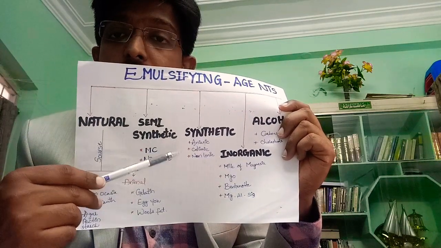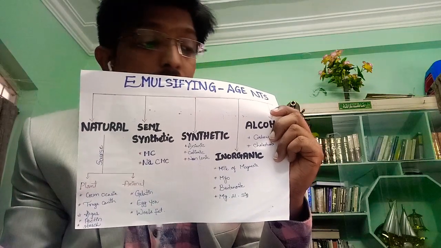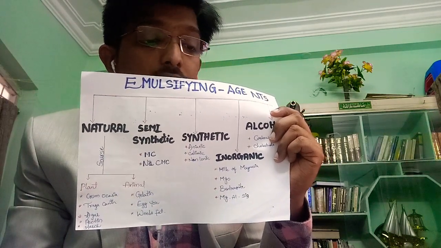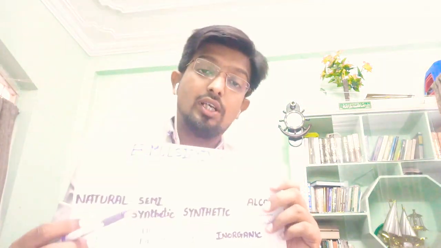In synthetic, you have anionic, cationic and non-ionic. In inorganic type, you have milk of magnesia, magnesium hydroxide mixture, bentonite, magnesium aluminium silicate. And in alcoholic type, you have carbowaxes and cholesterol. So these are different types of emulsifying agents.